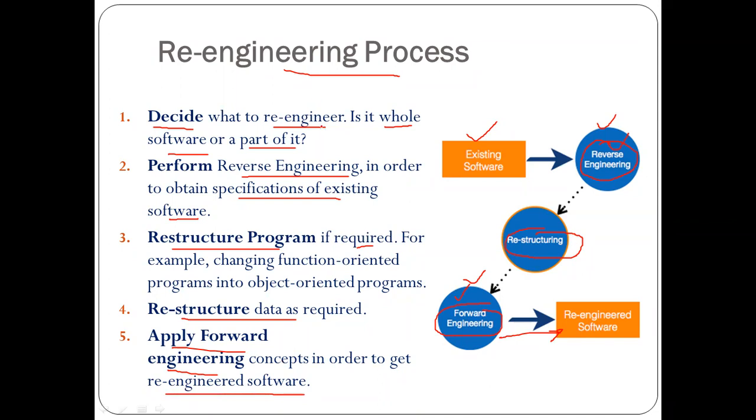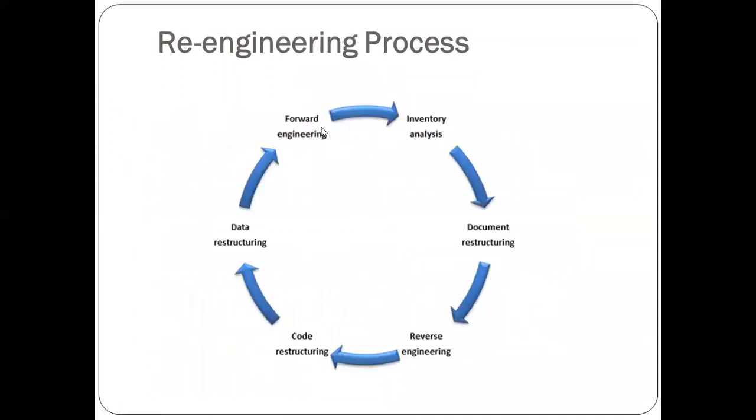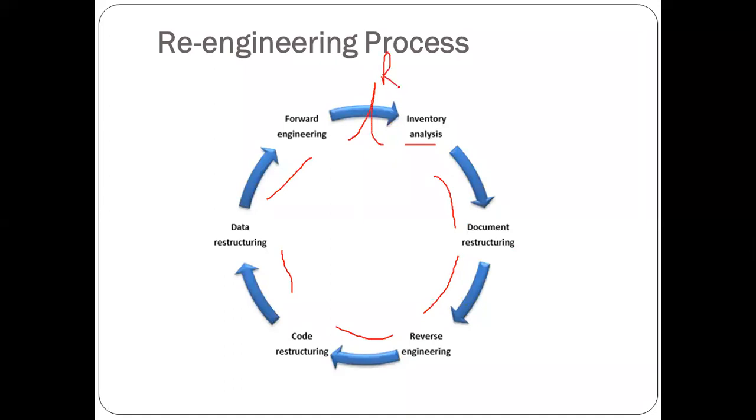So this is the complete process of re-engineering. We can see it in another diagram: inventory analysis, document restructuring, reverse engineering, code restructuring, data restructuring, forward engineering, and this is the cycle which works, and then we get the re-engineered software.